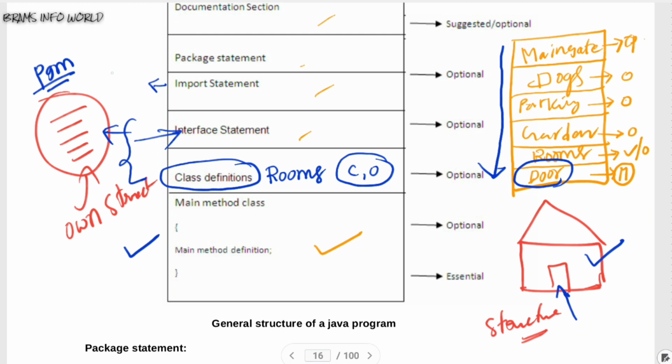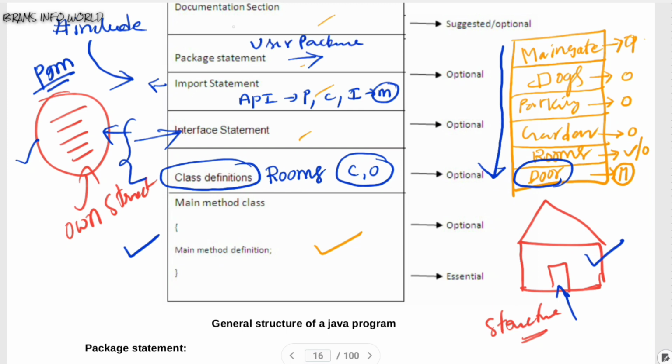And like the import statement: in the C language we are using hash include, and it looks like this import statement. In a similar manner we have the package statement. This import statement contains APIs. These APIs contain different types of packages, different kinds of classes, and different types of interfaces, and they are used to define methods in our program. But if you want to define a user package, we need the package statement.